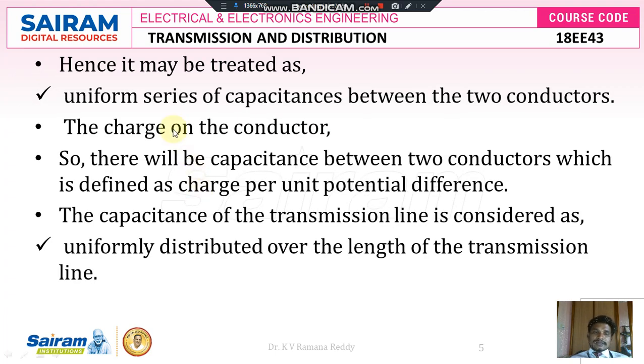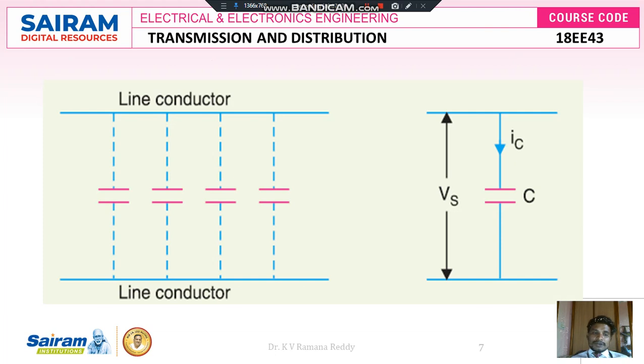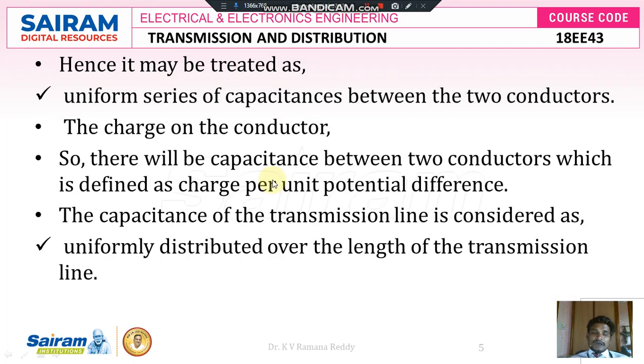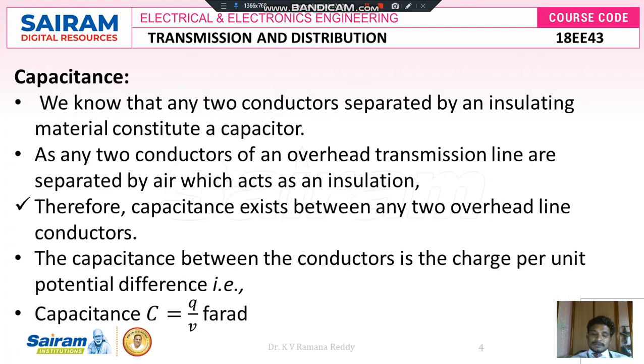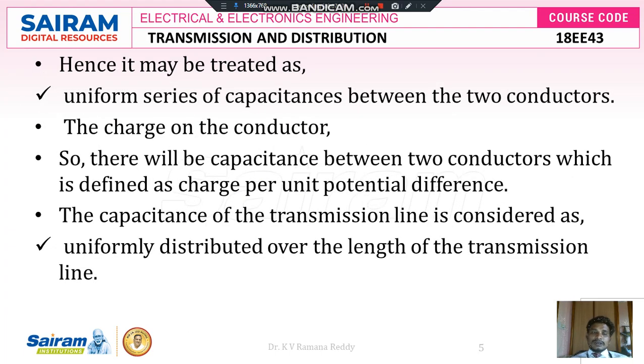Hence, it may be treated as a uniform series of capacitance between the two conductors, because if we treat the line capacitance per unit centimeter of the conductor, it is difficult to do the calculations, as we have to do them individually for each and every capacitance. To minimize these complications, for analysis purposes, for short transmission lines and medium transmission lines, we can ignore the capacitance distributed throughout the length of the transmission line, to make the calculations very convenient.